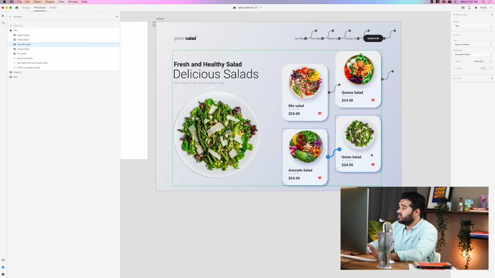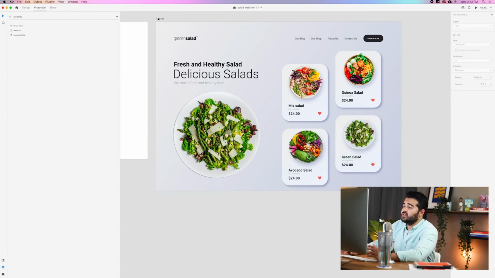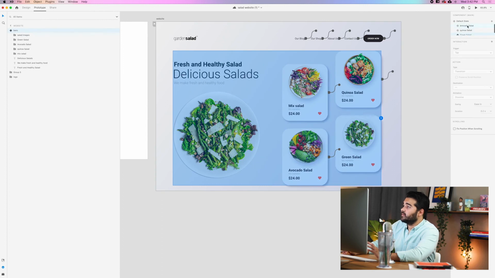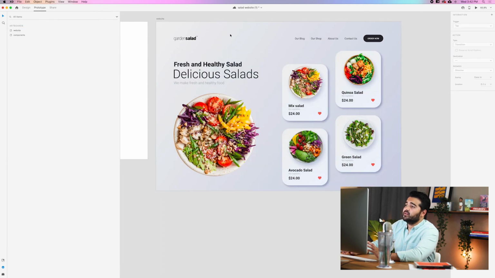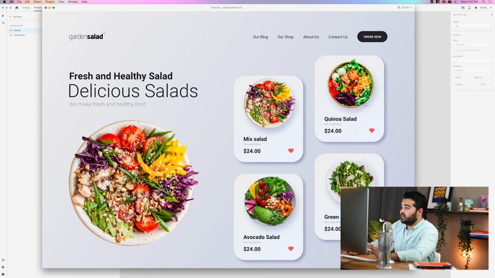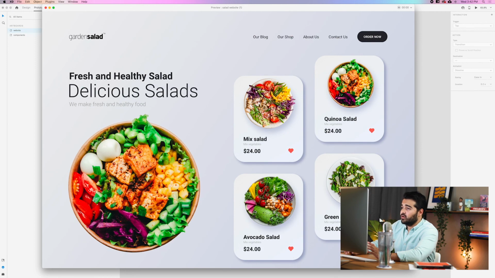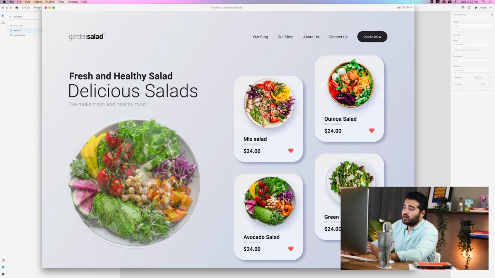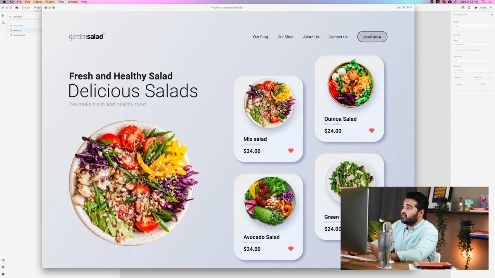Okay, so now we have the green salad, it's already on screen, so we don't have to change it. So let's reset that to the default state, and let's take a look at the website to see how it looks like. We're gonna click play, and we're gonna click the avocado salad. So all the salads change in between because we create states for all of them. And we have this animation in the buttons. And it looks really, really nice.